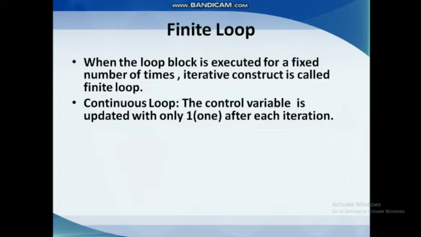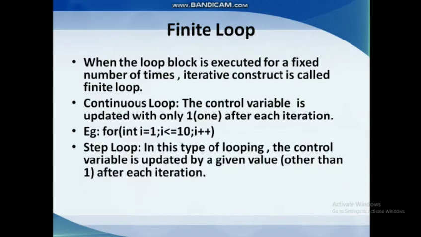So if the control variable is updated by only one after each iteration, then it is called a continuous loop. That means the updation happens with only one value. So an example is for I is equal to 1, I less than or equal to 10, I plus plus. So here the iteration is happening with only one value, that is I plus plus. So this iteration can be an increment or decrement, so either increment by 1 or decrement by 1. Then it is known as a continuous loop.